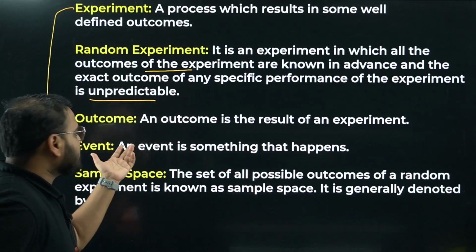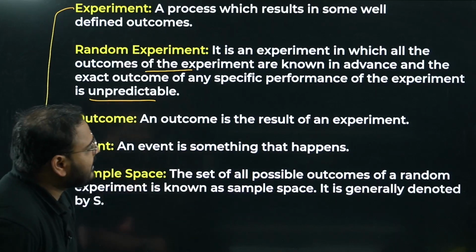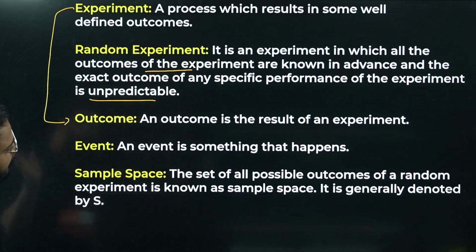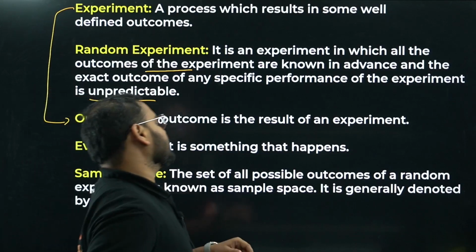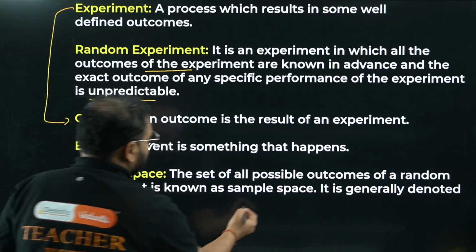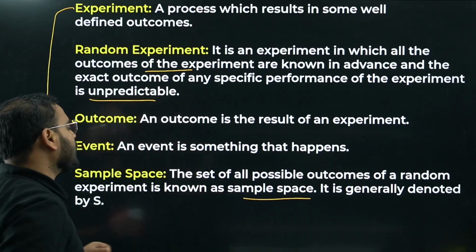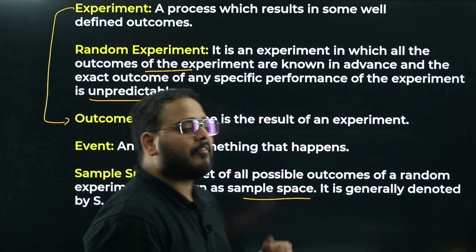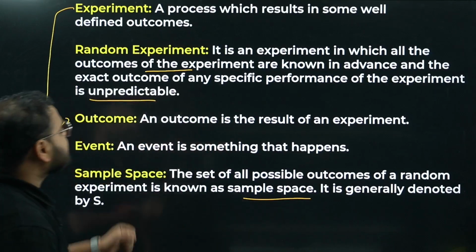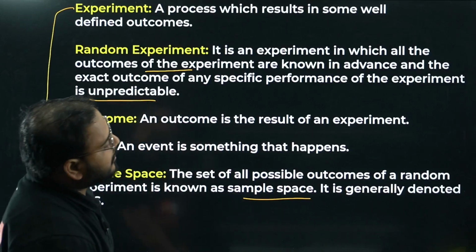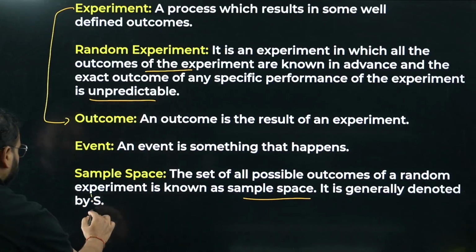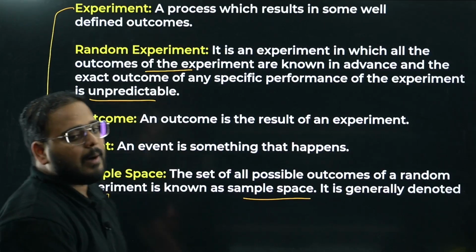Now, outcomes are already defined. An event is something that happens. Sample space: the set of all possible outcomes of a random experiment is called the sample space. It is generally denoted by the capital letter S.